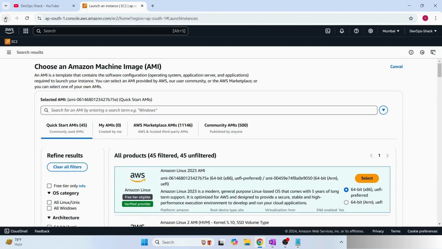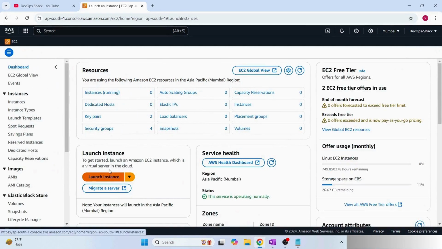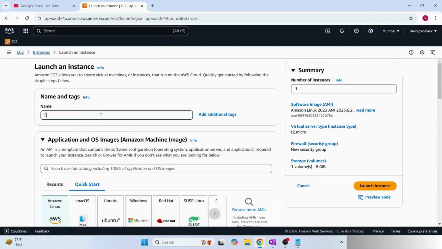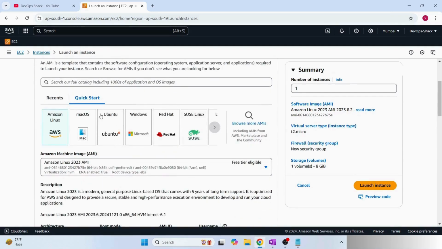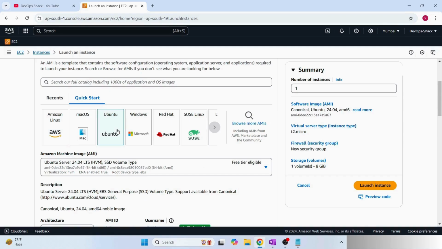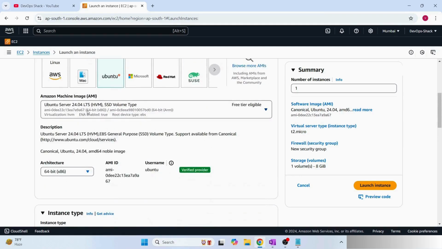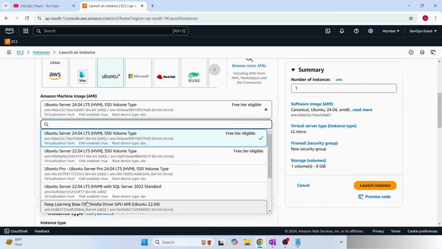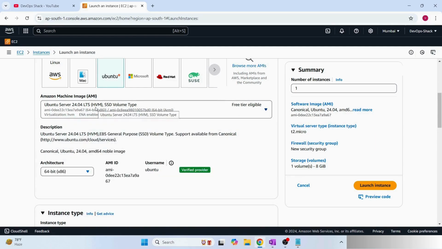Okay, coming back to the UI, first let's provide the virtual machine name. I'll just go with server. In quick start, the most highly used machines are Amazon Linux or Ubuntu. In companies, Ubuntu is the one that is highly used. Then we have the version, which version of the AMI we want. You can expand it and you'll be able to see different versions. For now we have 24.04, which is the LTS version. LTS means long-term support. These LTS versions are kind of stable, and I always recommend using LTS versions of machines only.